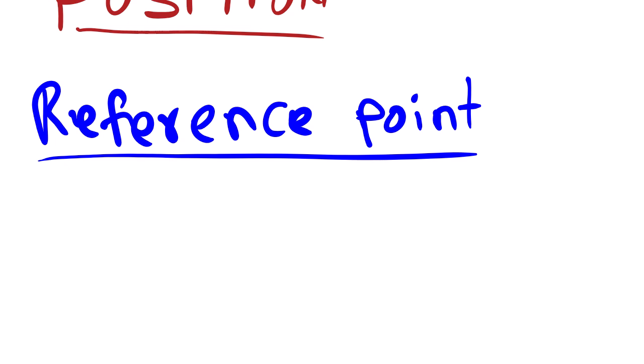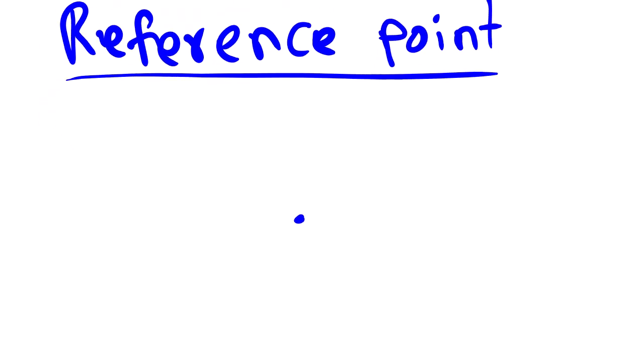If I say Kano, yes, let's say this point is Kano. Is Kano very far? It depends. Kano is very far from, let's say, Katsina. Yes, we can accept that.